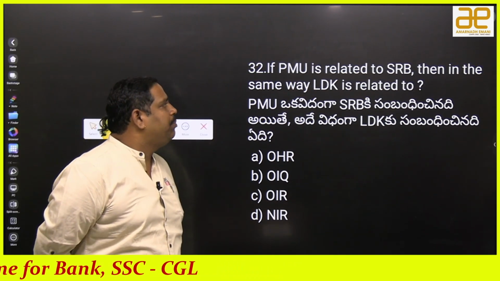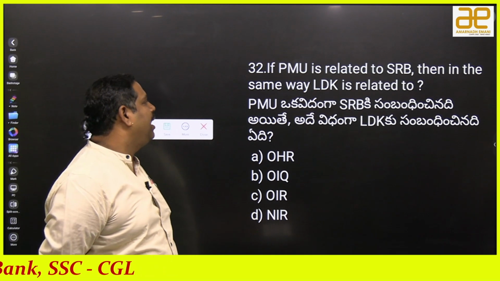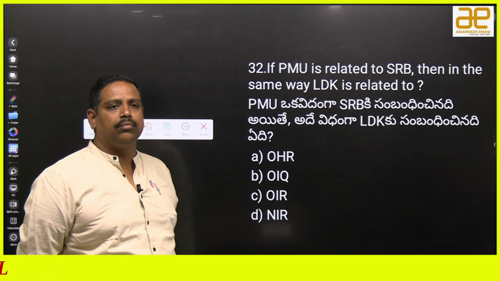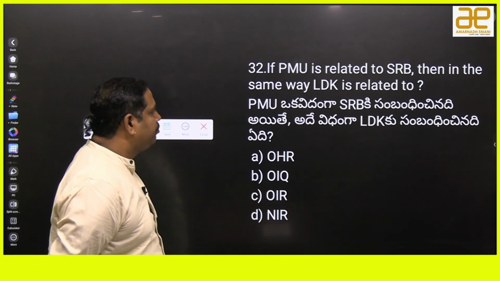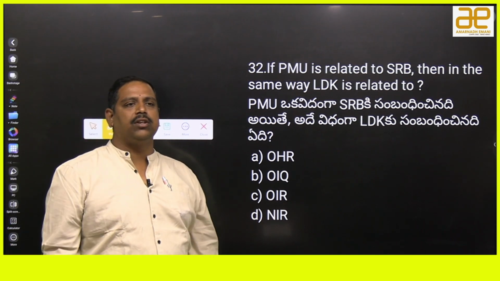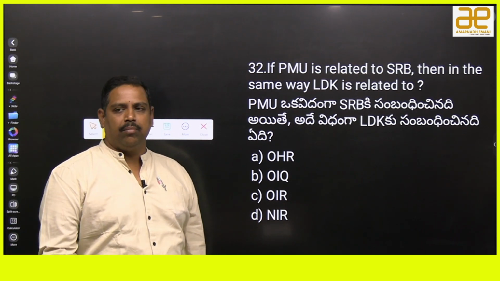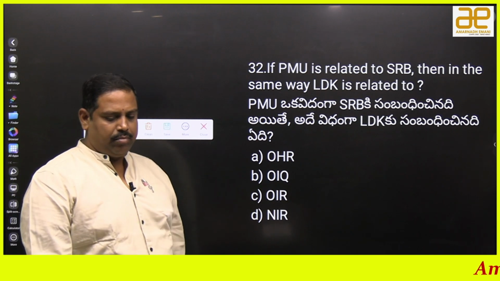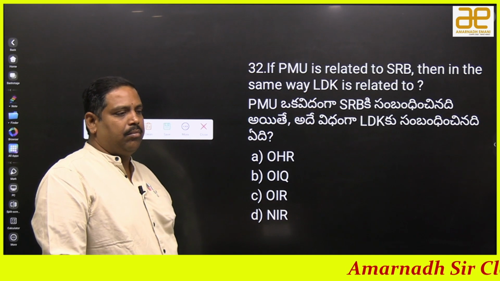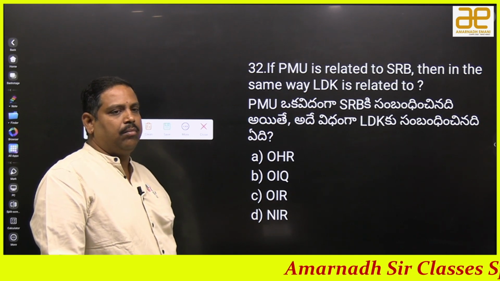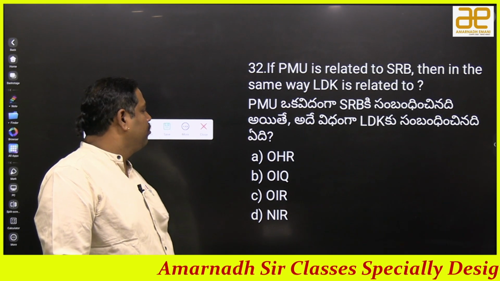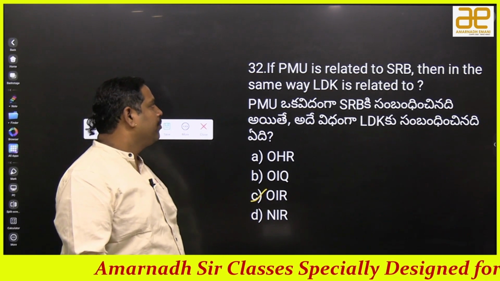PMU is related to SRB. Then in the same way, LDK is related to. Come on fast. Good.